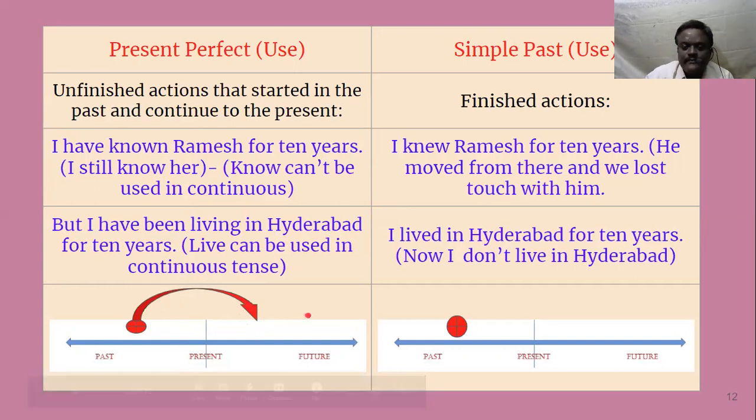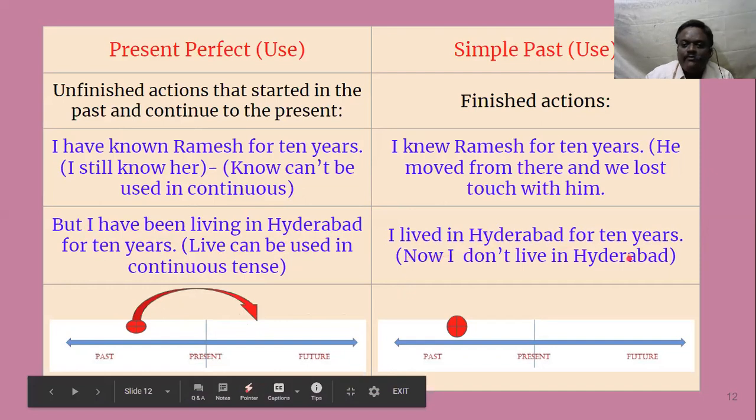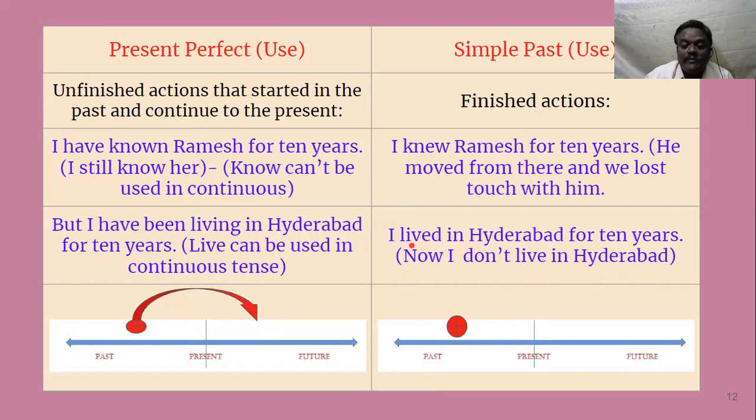Then, I lived in Hyderabad for 10 years. Now I don't live in Hyderabad. If you say it in simple past tense, I lived in Hyderabad, you cannot say this is wrong. This suggests a different meaning. I lived in Hyderabad for 10 years means you are no more living in Hyderabad. Maybe you are living in Calcutta or Delhi or wherever.